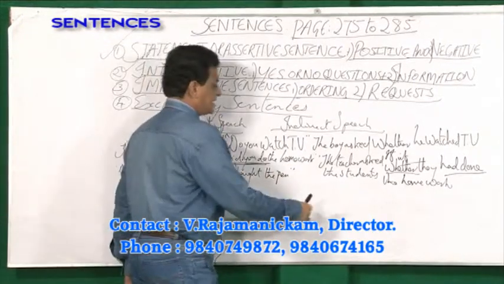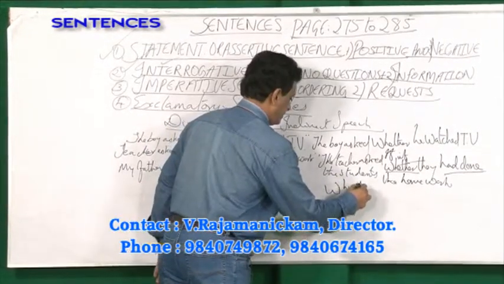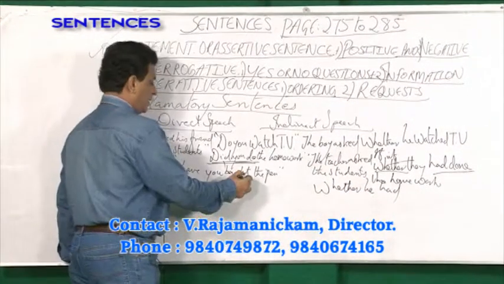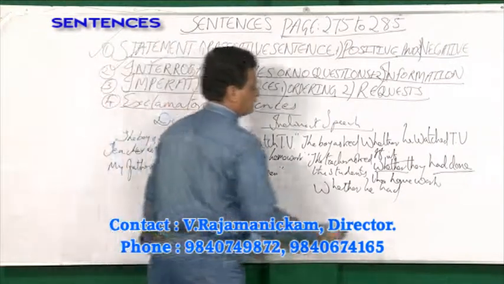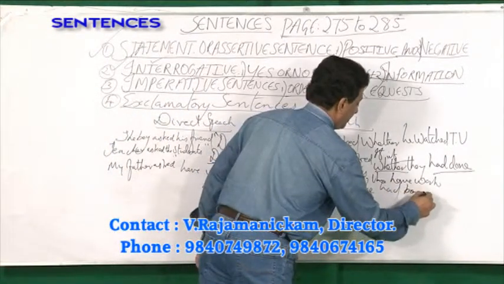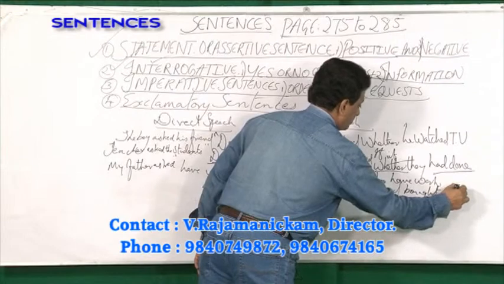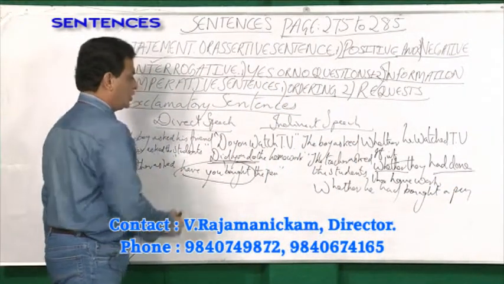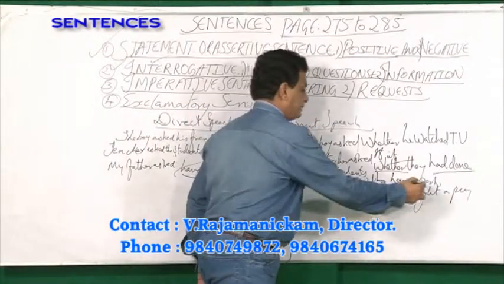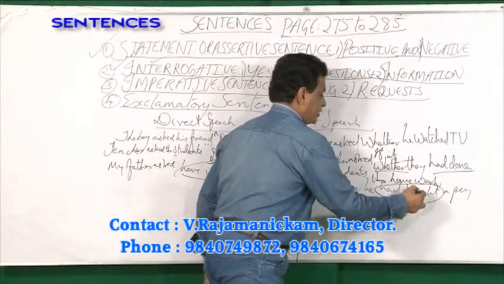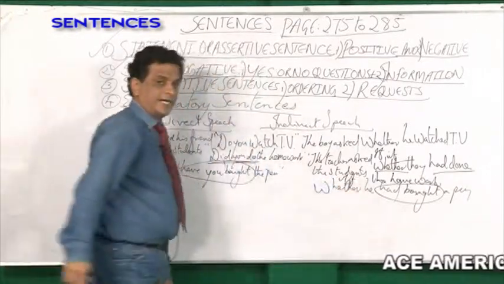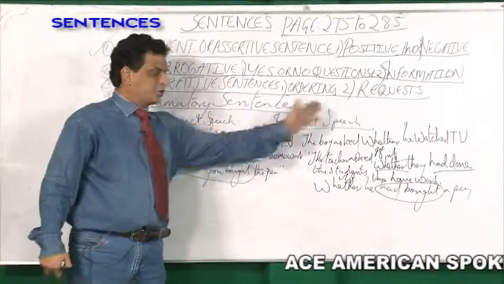The father asked whether he had bought a pen. Have you bought changes into had bought, whether he had bought a pen. So you are adding whether, or you can add if. So this is how direct speech changes to indirect speech.